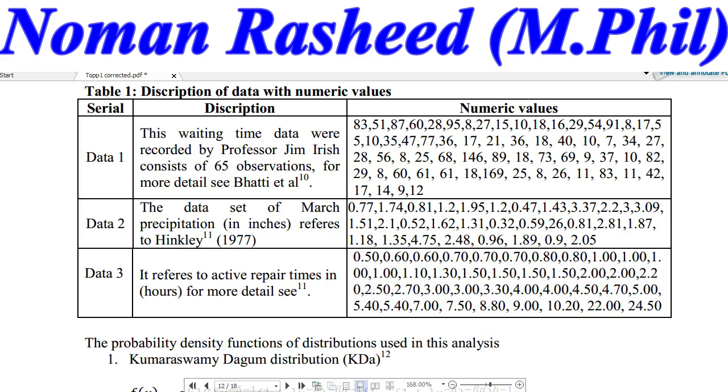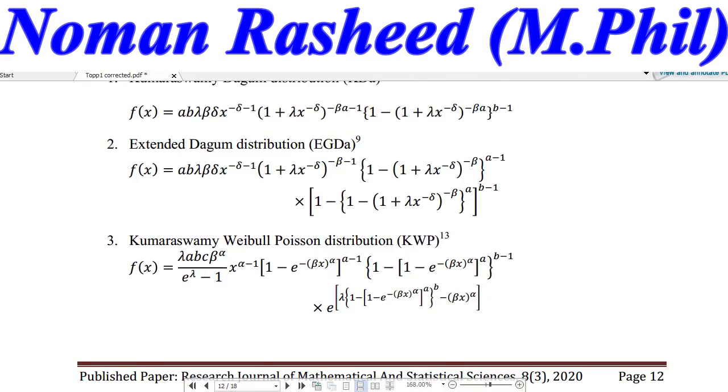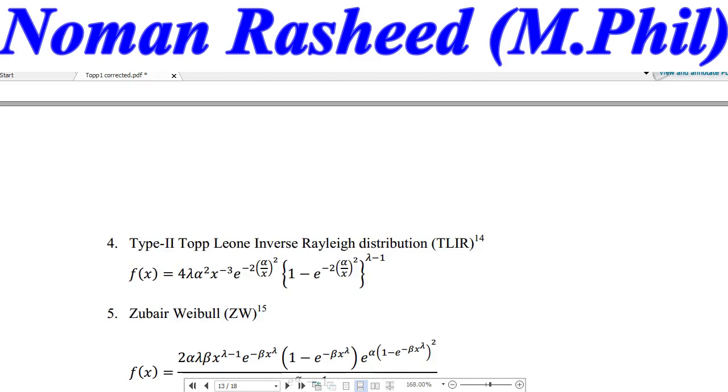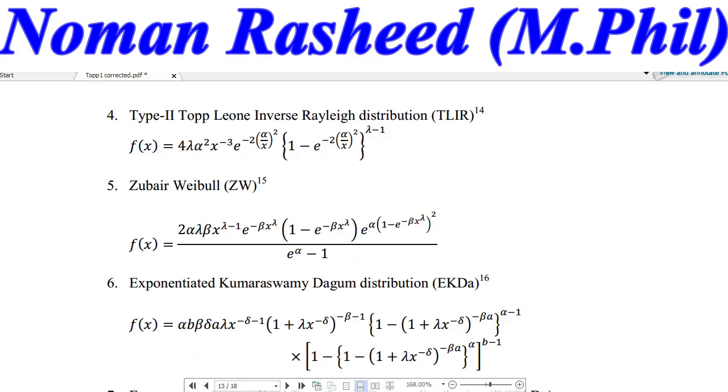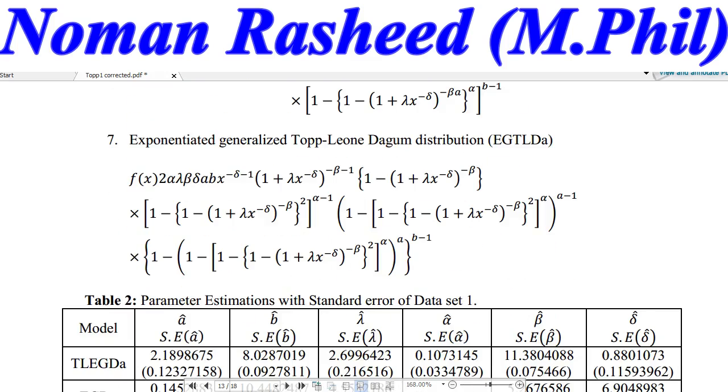We compare the superiority of this model with the Kumaraswamy Dagum, extended Dagum, Kumaraswamy Weibull Poisson, type 2 Topp-Leone Zubair Weibull, exponentiated Kumaraswamy Dagum, and, very important, the exponentiated generalized Topp-Leone Dagum.